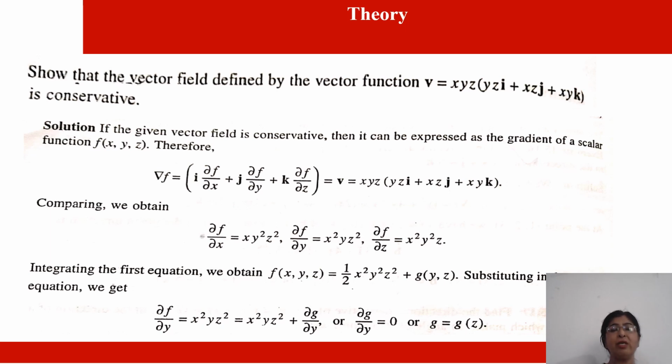Now differentiating with respect to y, del f by del y is equal to x square y z square plus del g by del y. Comparing with the given, del g by del y will be 0, or integrating it, you will get g is equal to g(z). g is a function of the variable z only.